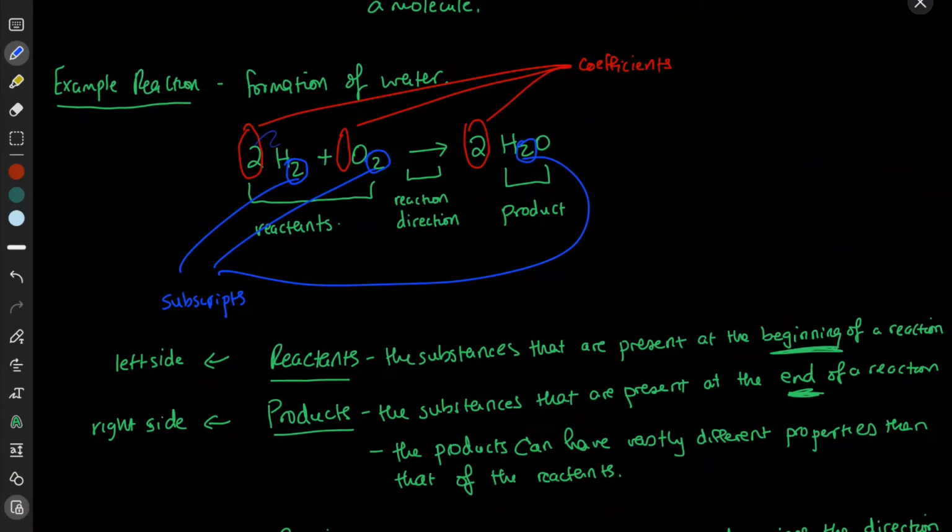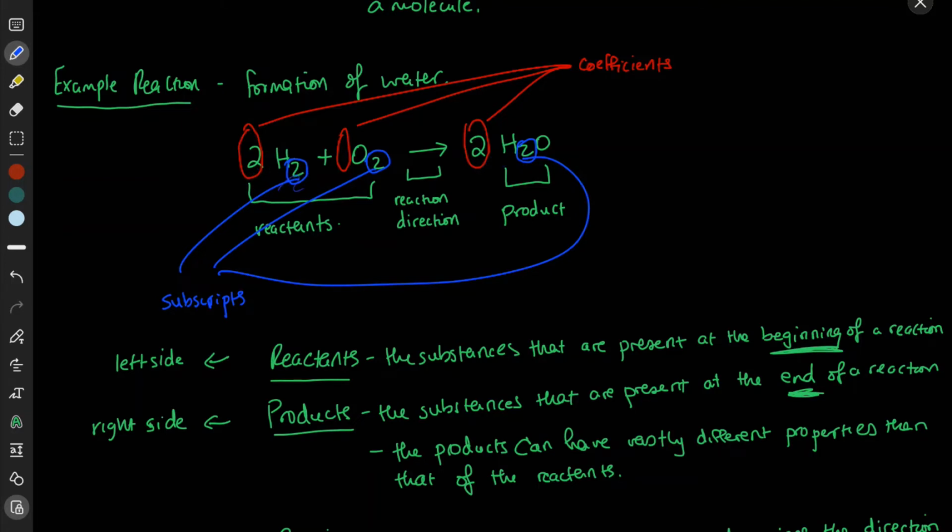What this is saying is that there are 2 molecules of hydrogen that are used up in this reaction. And there's one molecule of oxygen used up in this reaction, and it produces 2 molecules of water. That's the coefficient, right? So it's telling you how many of each of the reactants are used up, how many of each of the products are produced.